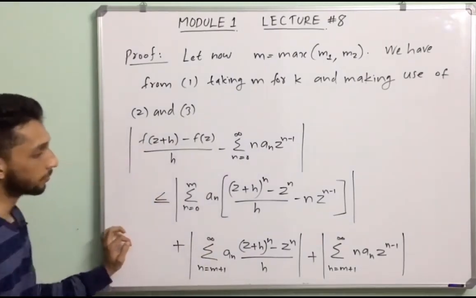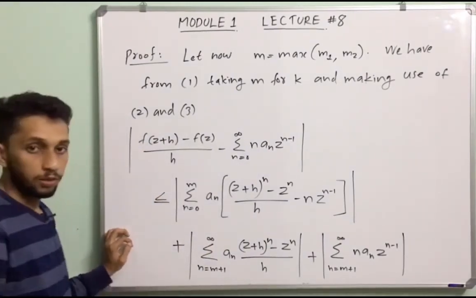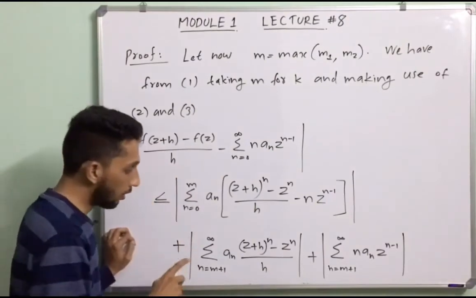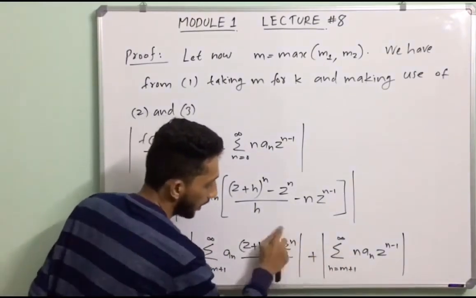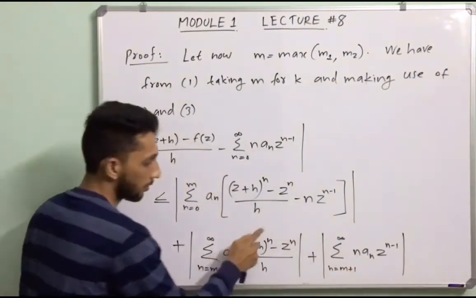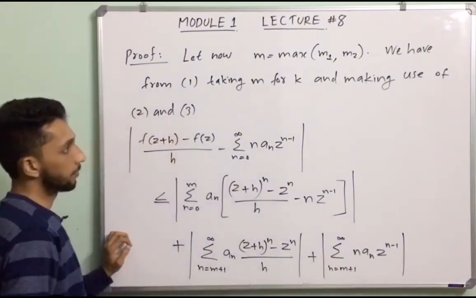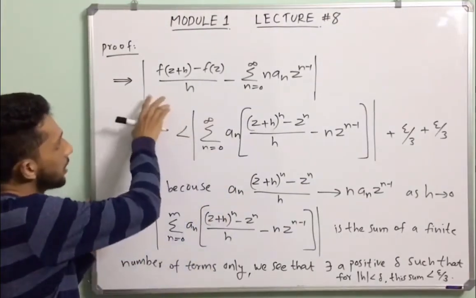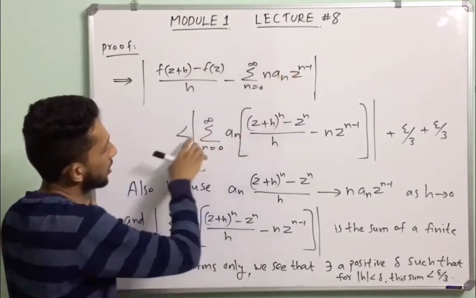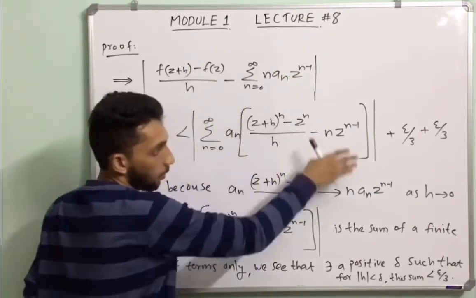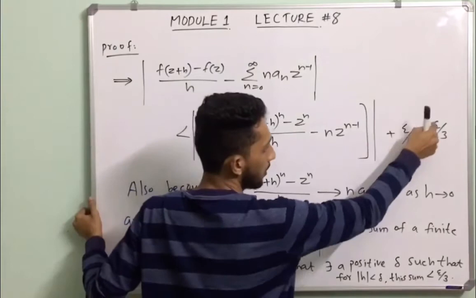Okay. We found two strict inequalities for these two modulus. So this implies this modulus is strictly less than this modulus plus epsilon by 3 plus epsilon by 3.